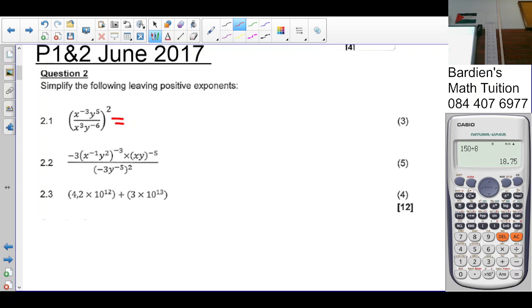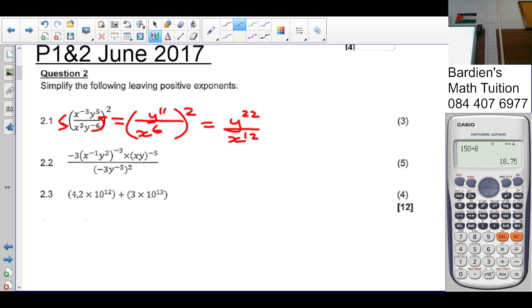So where there are more x's in the denominator, I'm going to bring this down. Not so? So it's going to be 3, x to the exponent 3 plus 3, which is 6. There's more y's on top. So that will be y, 5 plus 6, which is 11, squared. Would you agree with that? So what do we do now? We multiply the exponents. 11 times 2 is 22 over x to the exponent 12.